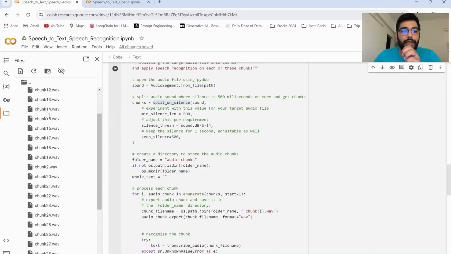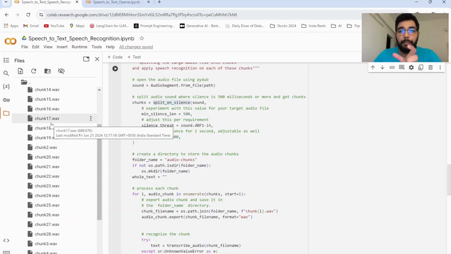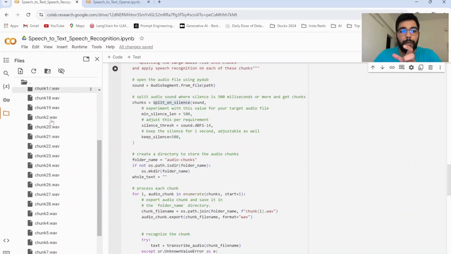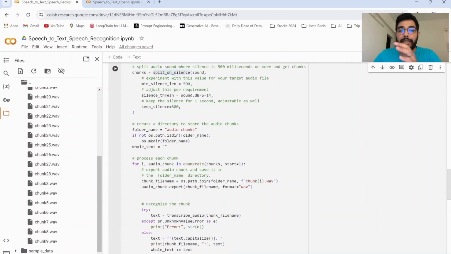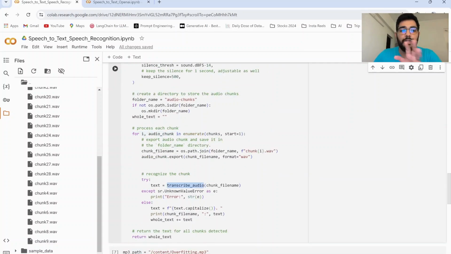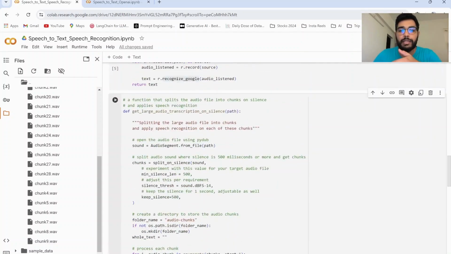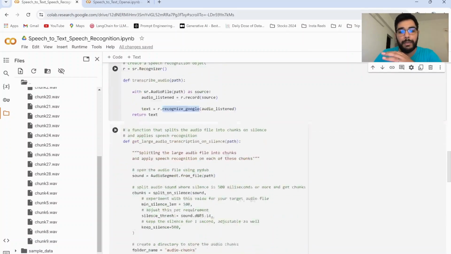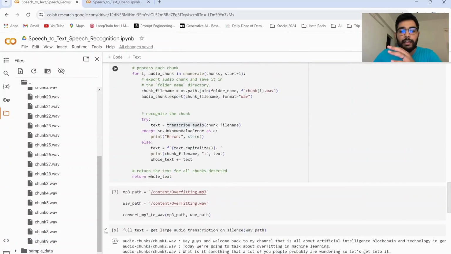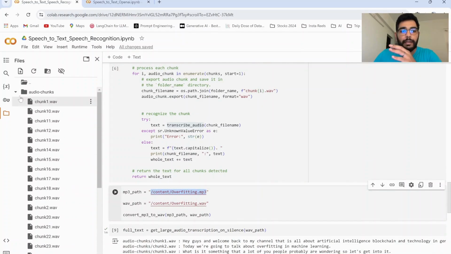On the left, if you see, we have converted that one particular audio file into multiple chunks of WAV. Then all these chunks go into a for loop, and each of these chunks will get transcribed using this transcribe audio function using the Google Speech Recognition API.